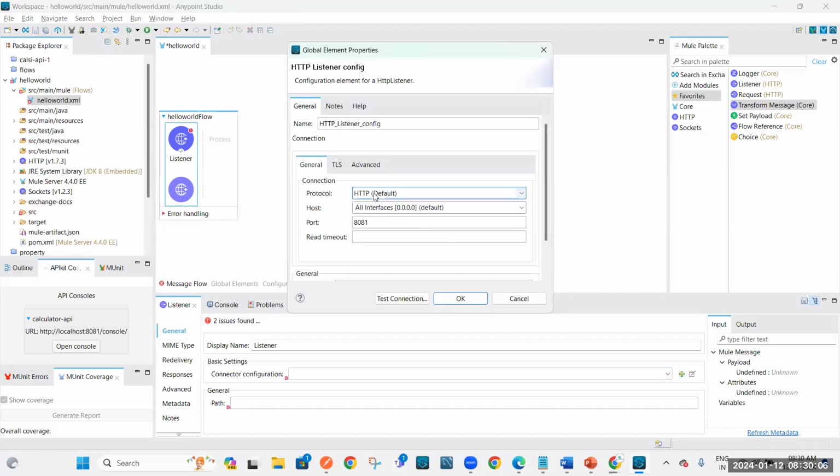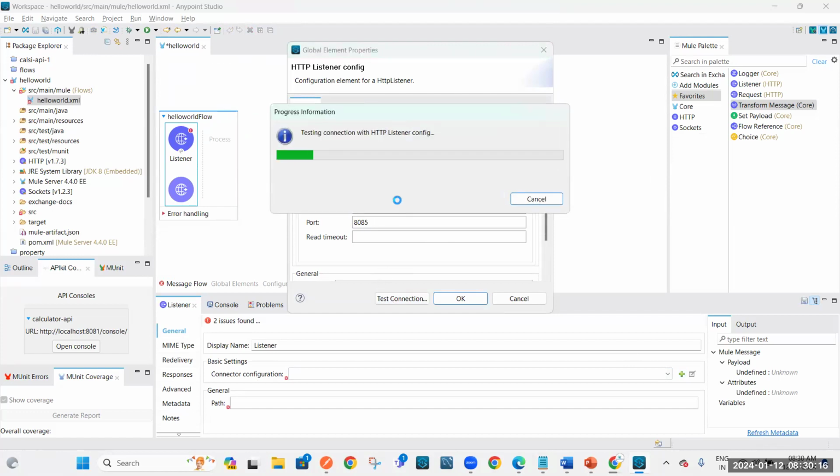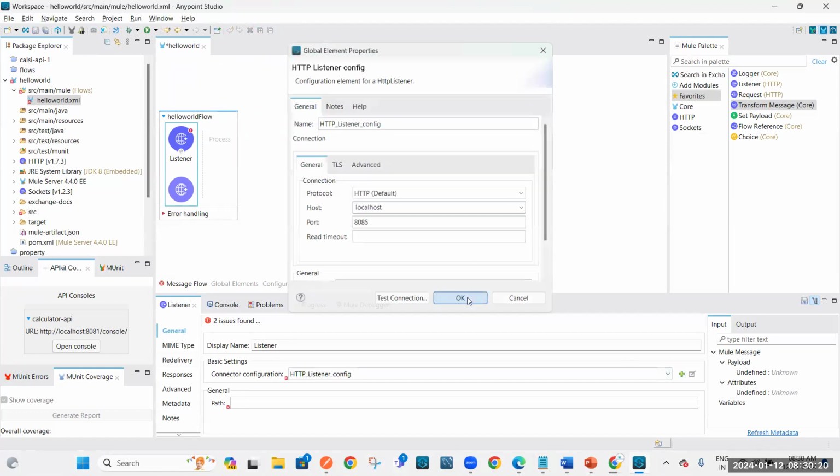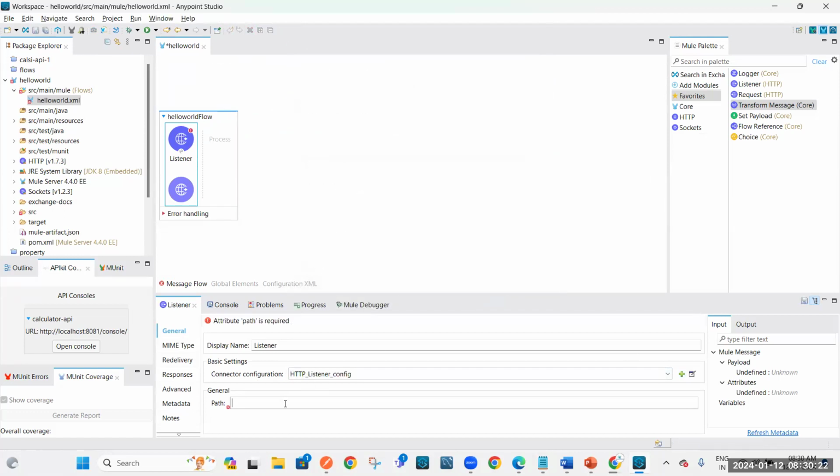Just we need to configure it. That's it. Protocol is HTTP, host is localhost, port is 80. Anything you can provide. 85, test this connection. So test connection success. That's it. And the path is nothing but the resource path. Resource path slash, you can give any name. Hello.